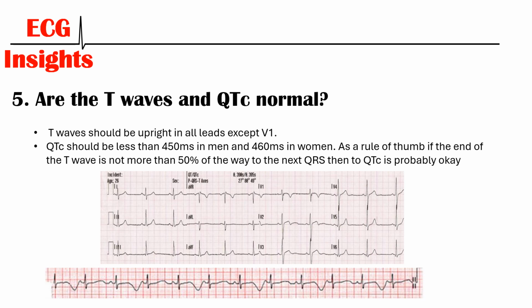We've given an example here at the bottom of the slide which shows a grossly long QTC, so the end of the T wave is almost reaching the next QRS complex, and that's because this patient has a condition called congenital long QT syndrome.